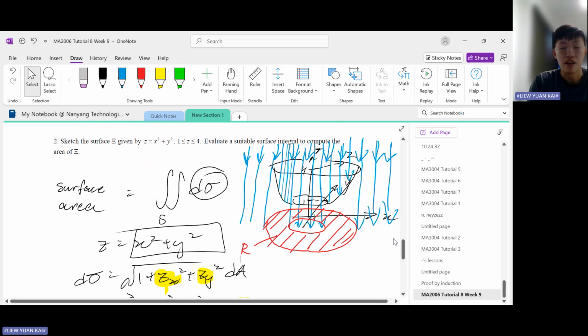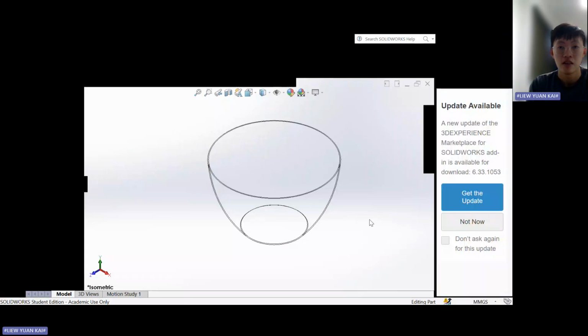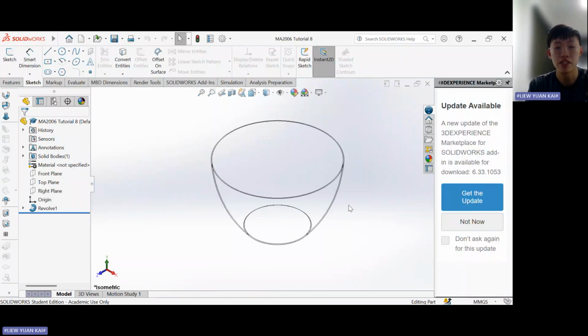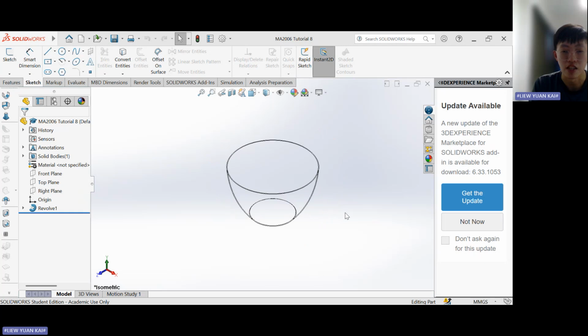Okay, so if this is very hard for you to visualize, don't worry, I've made this on SolidWorks for you to visualize this. So let us take a look at my SolidWorks. Here in SolidWorks, I roughly sketched out the surface facade to help you visualize what is going on. So this should look like the surface that I sketched out.